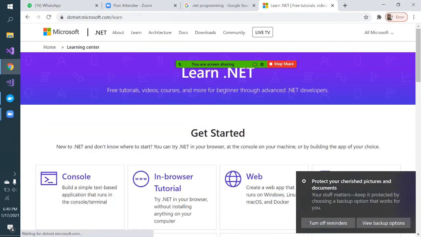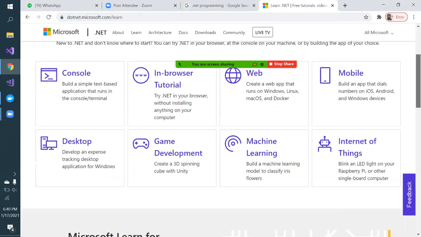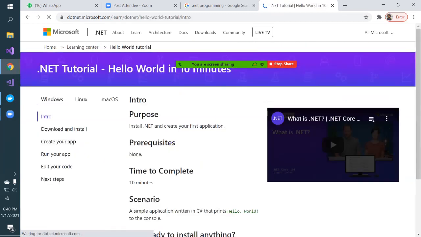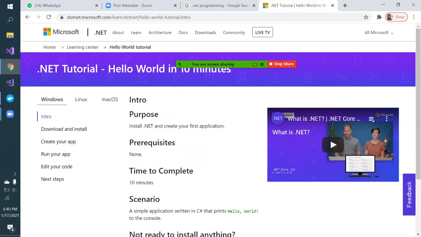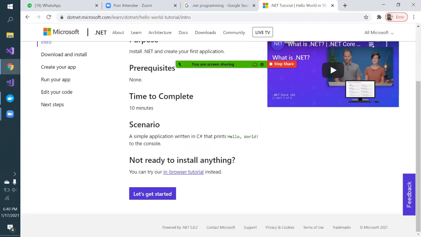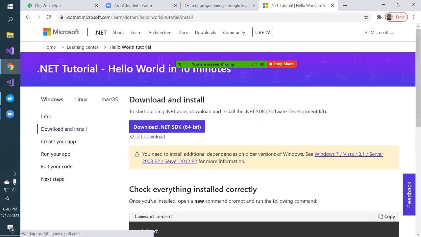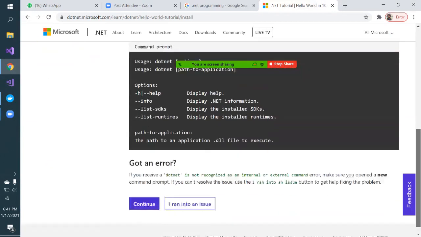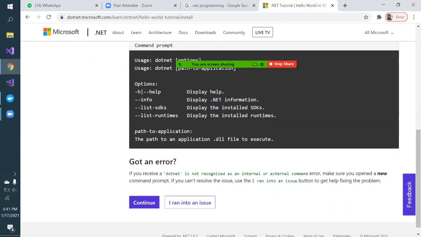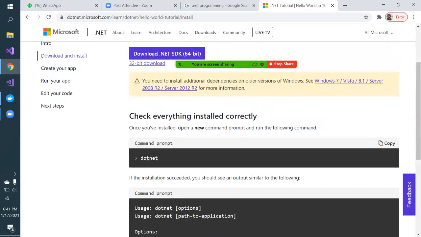In the learning section, as you can see, you can build a simple text-based application that runs in a console terminal, or a web application in the browser tutorial. In these different sections, Microsoft is telling you how to create a simple console application. There is an overview, the prerequisites, and the time to complete. Let's get started with what you should have. They are asking you to download the .NET SDK, and they tell you step by step.